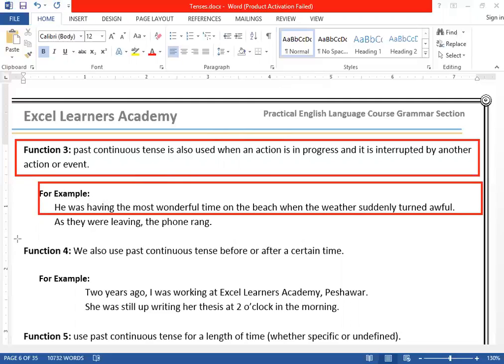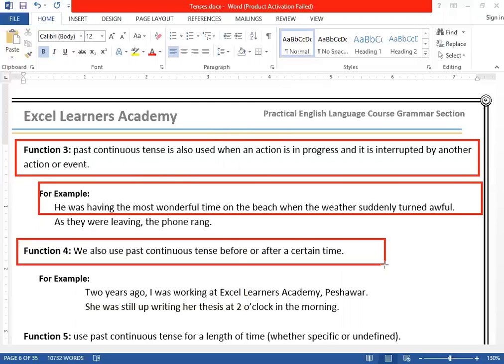Next, the fourth case, you can also use it in this way. We also use past continuous tense before or after a certain time. How? Take an example, like 2 years ago. Can you see? 2 years ago. It's a certain time. 2 years ago, I was working at Excel Learners Academy. Now, can you see here? Before or after, I told you. It is also used with what? Before or after a certain time. Like before 2 years, I was working at Excel Learners Academy. Now, the second example: she was still up writing her thesis at 2 o'clock in the morning.